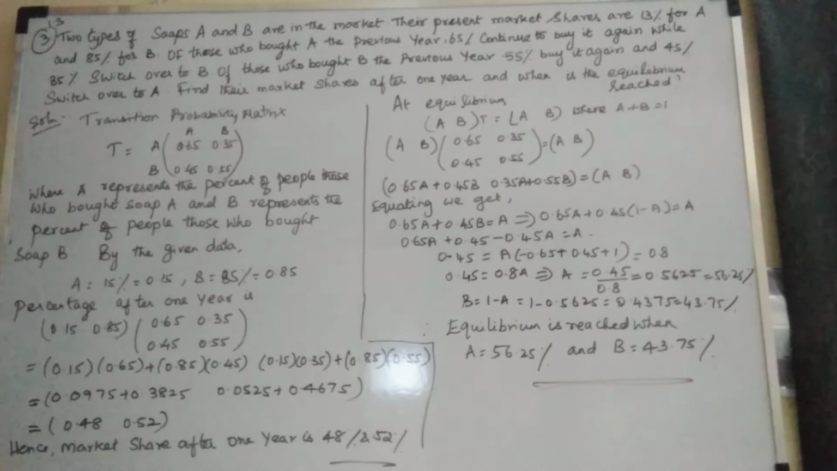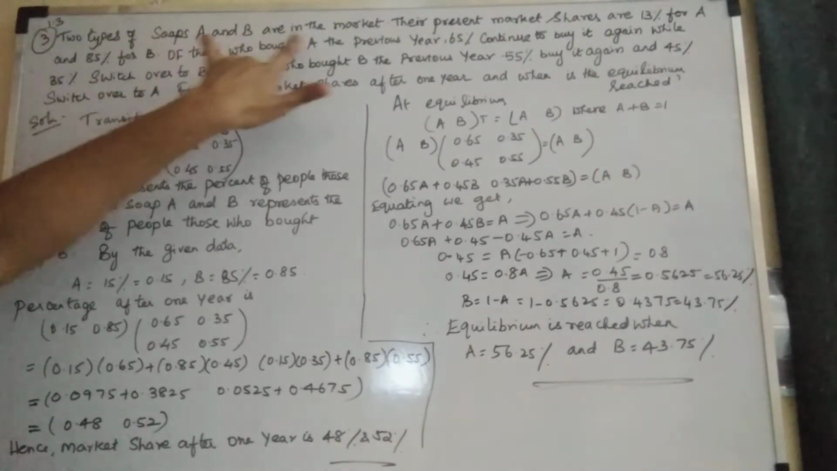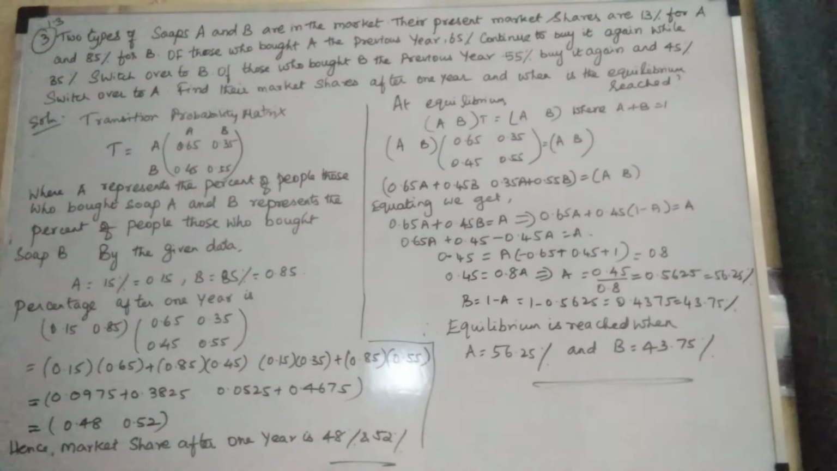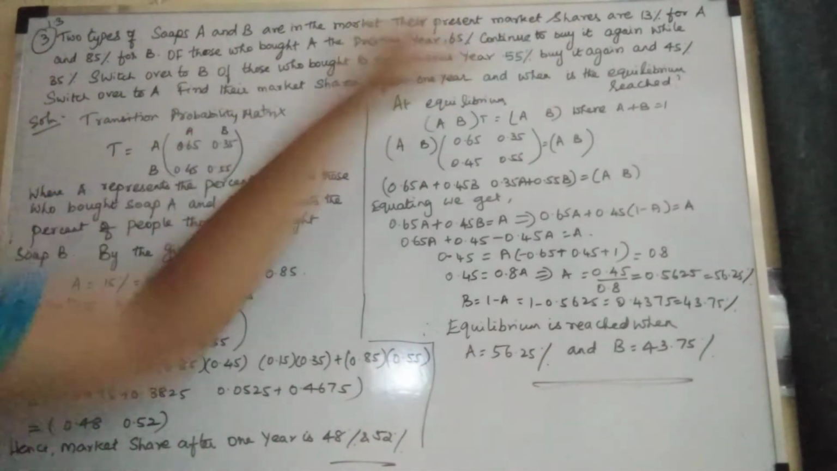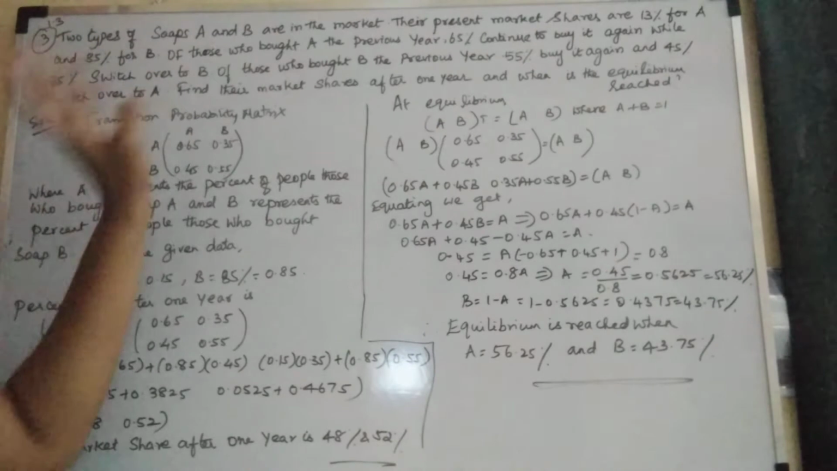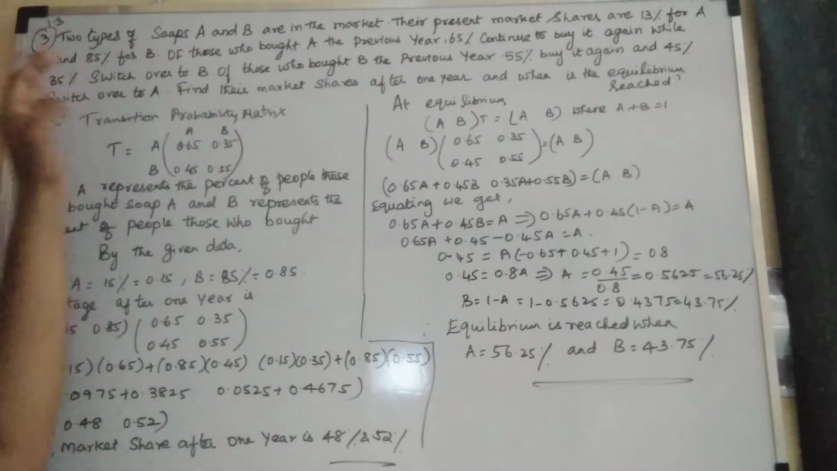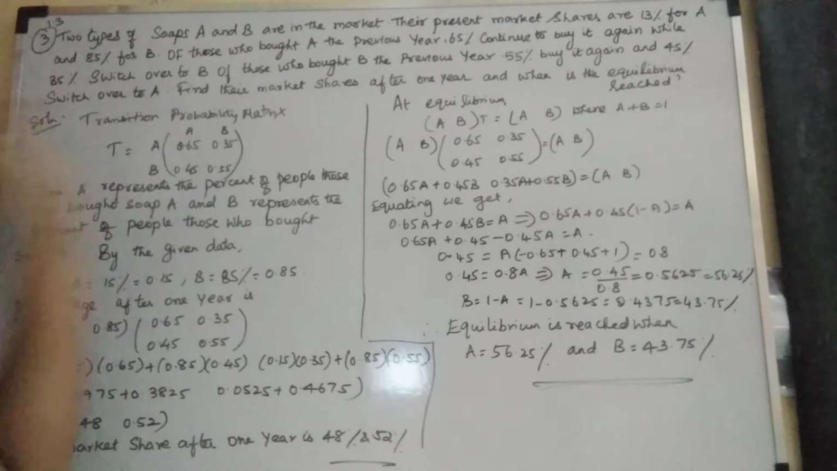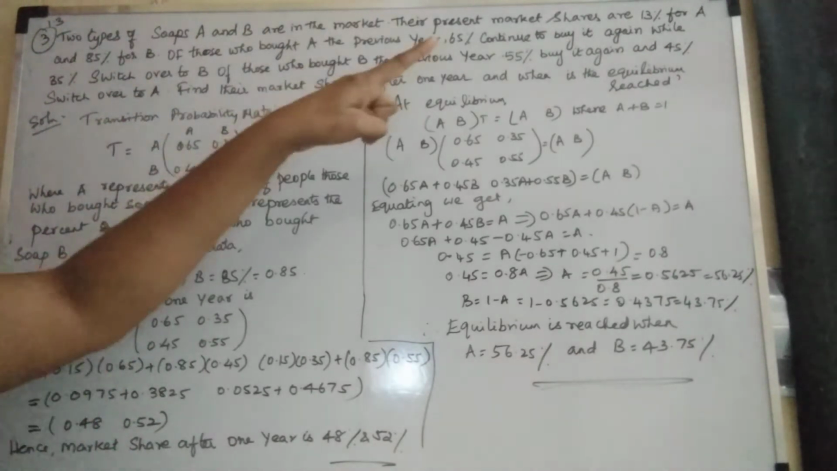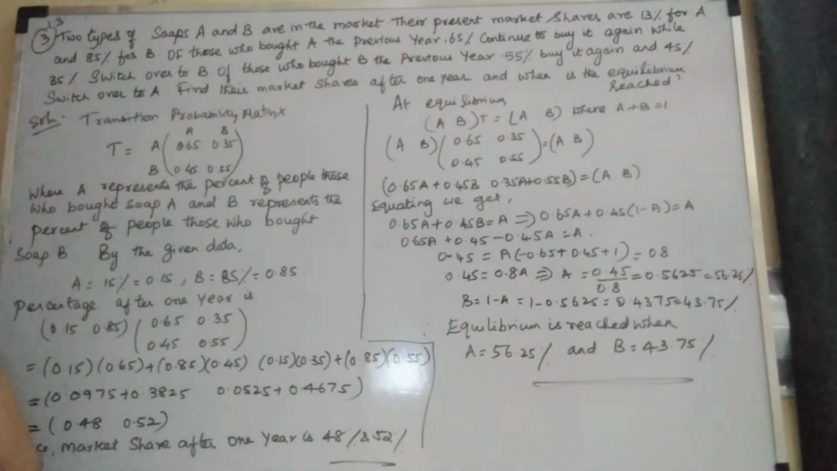Okay, listen to the next one, 1.3. Two types of soaps, A and B, are in the market. Their present market shares are 15% for A and 85% for B. That is your present state. The market shares: A is 15%, B is 85%.